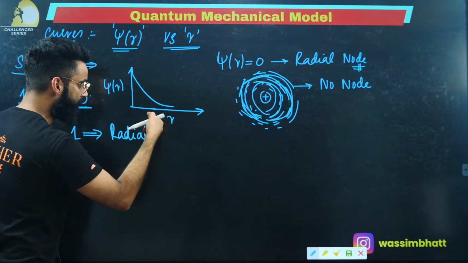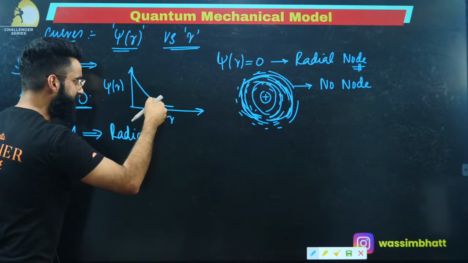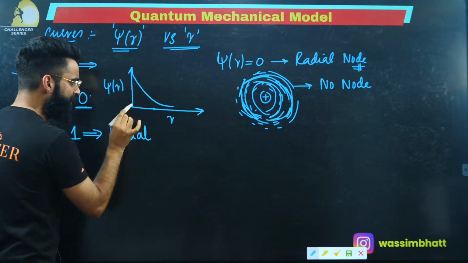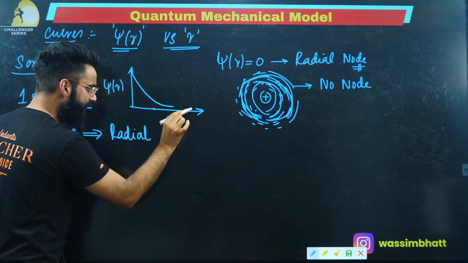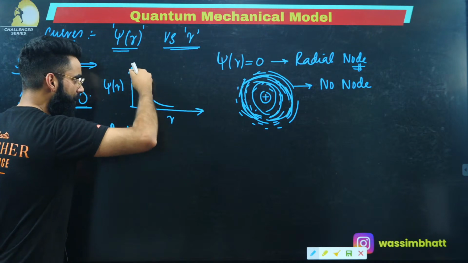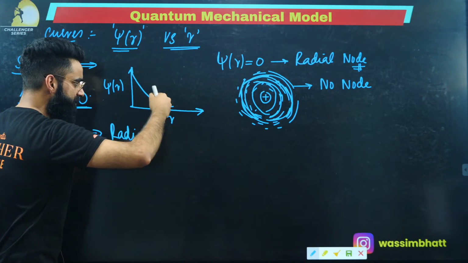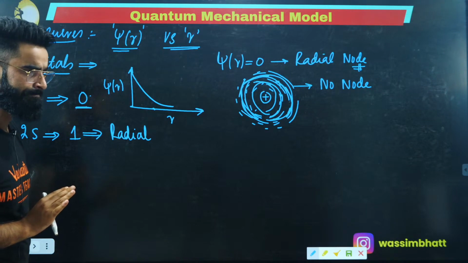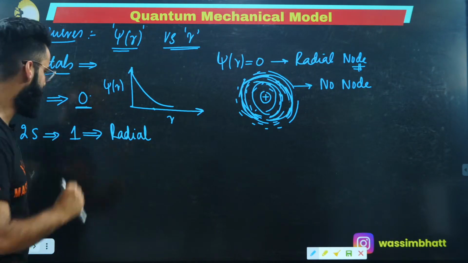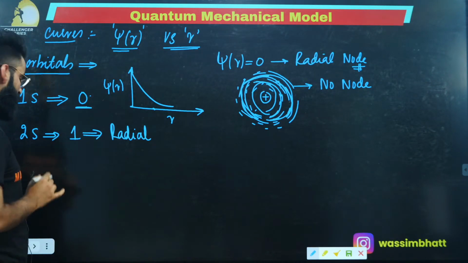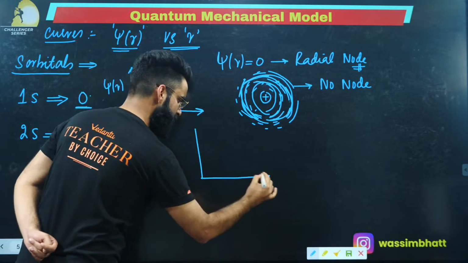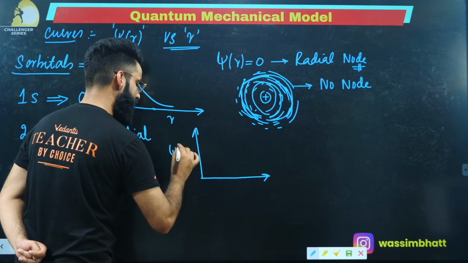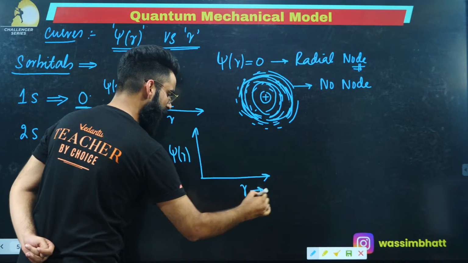In case of s orbitals, as we move closer to the nucleus, the electron density increases. Similarly, as I move in this way, the electron density will decrease, right? Now we will understand how to make a curve for 2s between psi r versus r. So first of all, how many radial nodes are there?